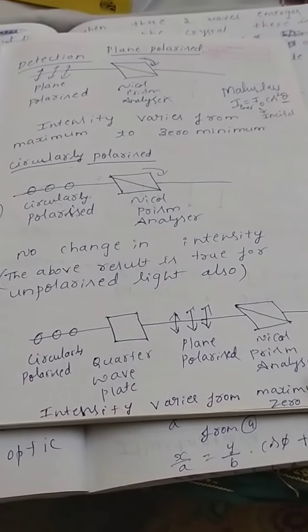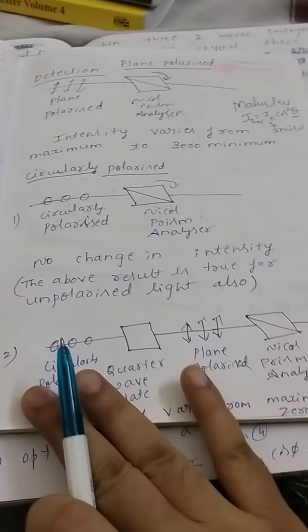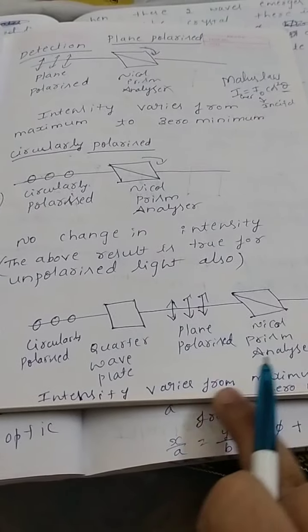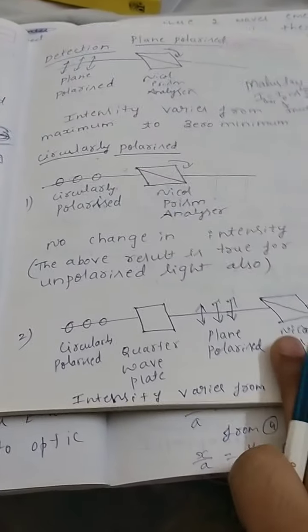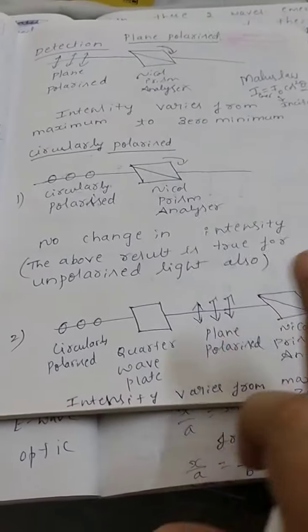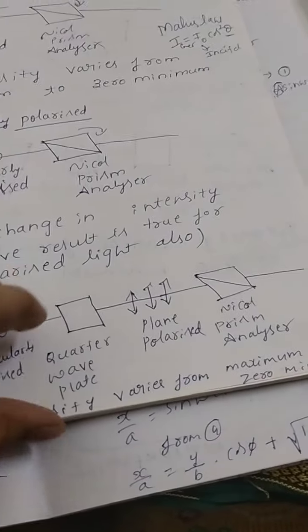Now if I use the Nicol prism as an analyzer, what happens? After rotating, again there is no change in intensity. So in the confirmation step, if there is no change in intensity, it confirms that it is unpolarized light. If the intensity varies from maximum to zero minimum, then it shows that this is circularly polarized light. This is how I can detect circularly polarized light.